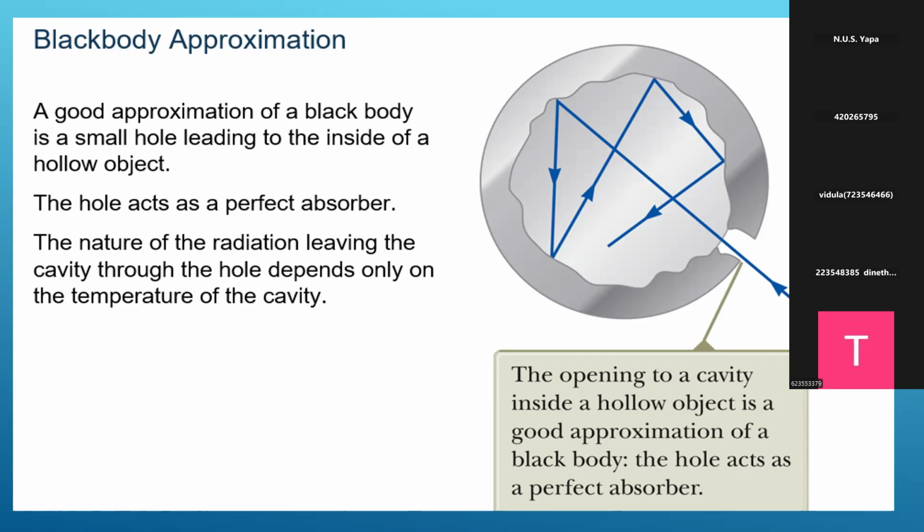The hole or cavity acts as a perfect absorber. The nature of the radiation leaving the cavity through the hole depends only on the temperature of the cavity, right?